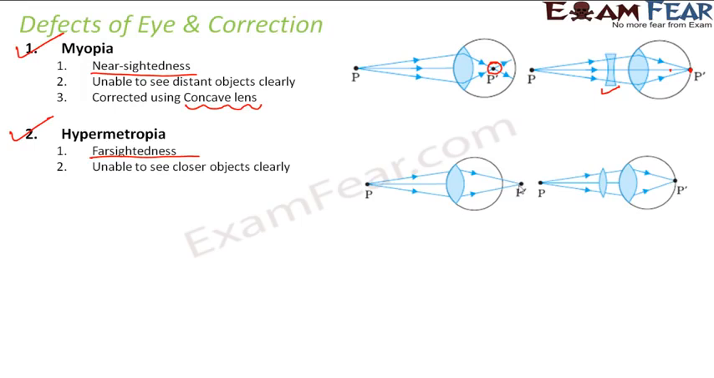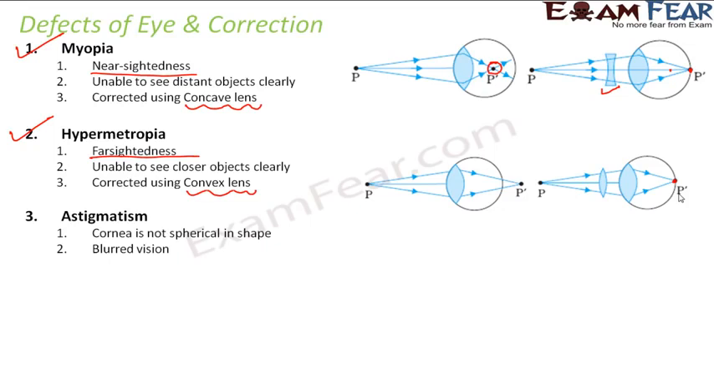And in this case, what happens? The image is formed beyond the retina. So how can we correct this? Yes, by using a convex lens, because a convex lens is a converging lens. So it allows the rays to meet at a point quickly. So even before this point, it makes the rays meet at this point, and therefore the image is formed